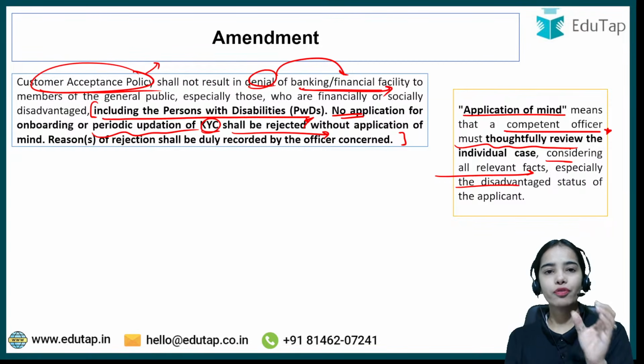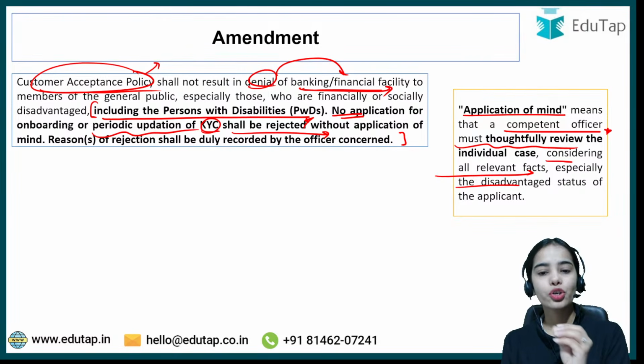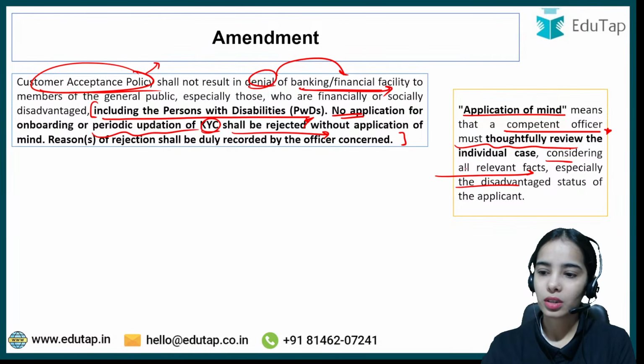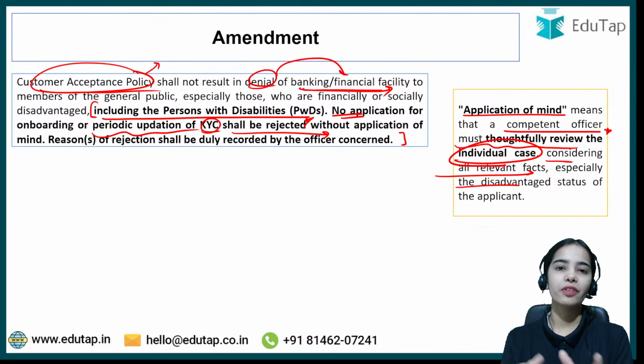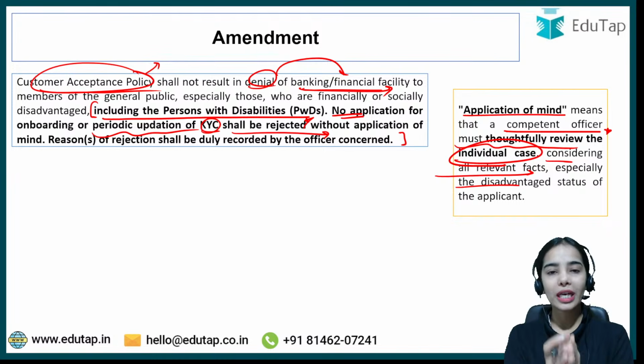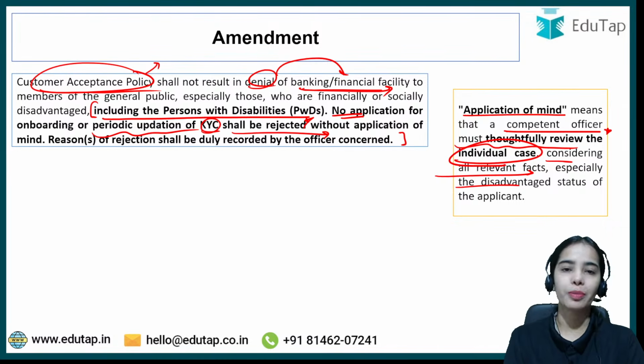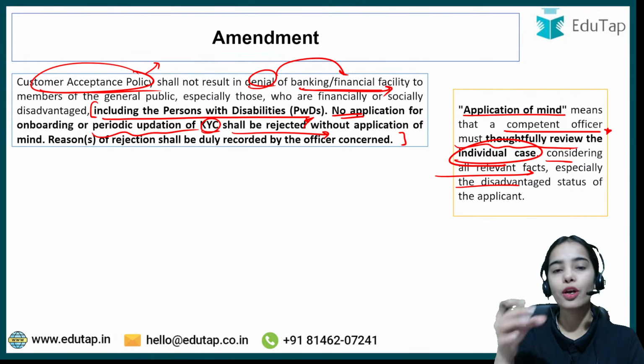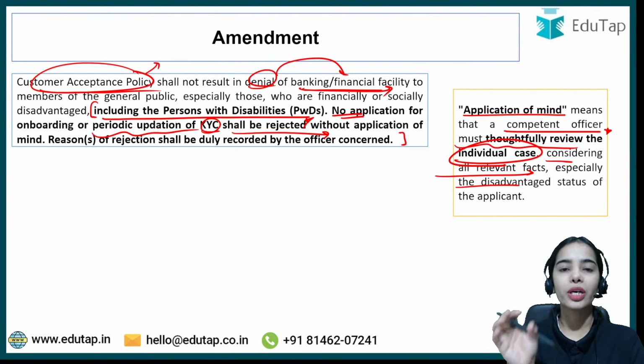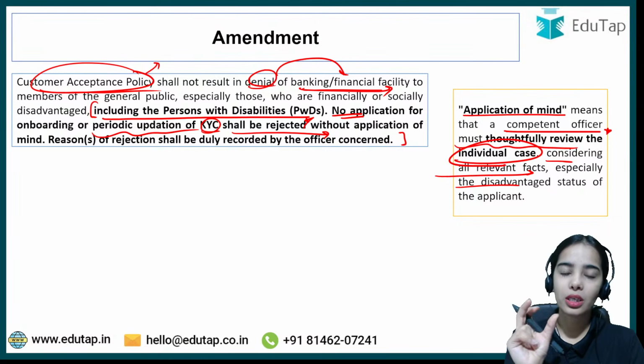So no application for onboarding or updation should be rejected without review of the individual case: why is it being rejected, what is the reason for rejection. Individual cases have to be reviewed, if the rejection of KYC or of updation is happening, then why is it happening. So the competent authority has to give an individual review to the individual cases.